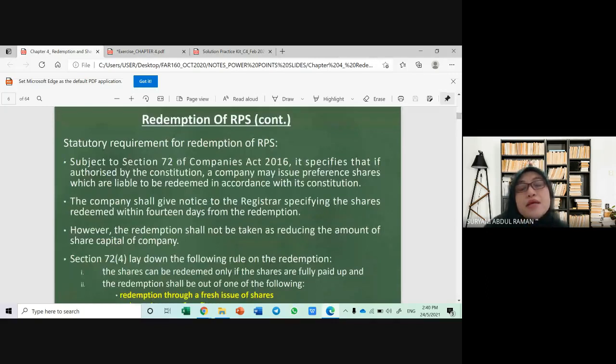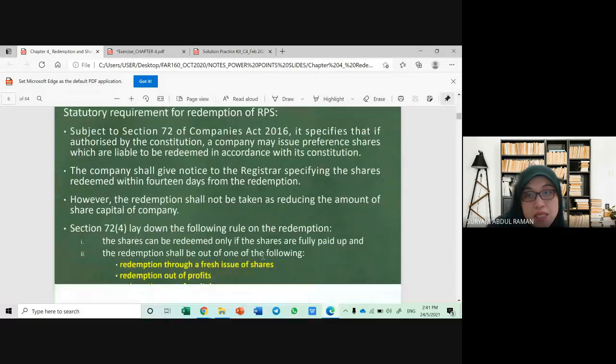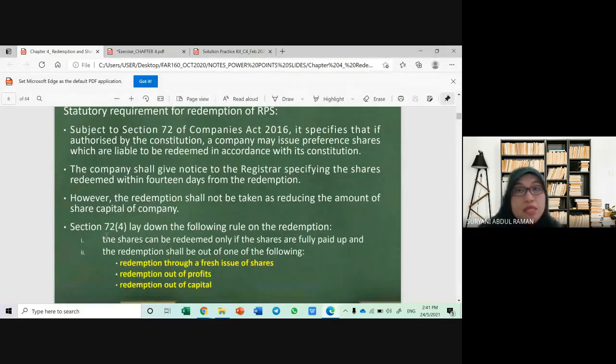Okay, yeah, section 72. According to the Companies Act 2016, it is specified that if it is authorized by the Constitution, the company may issue preference shares to be redeemed. Okay, this is not what I'm talking about. I'm referring to this one. According to section 72, subsection 4, these are the following rules for the redemption. Dia ada peraturan dia. Yes, you may redeem the shares, only if the shares are fully paid. And the redemption shall be out of one of the following.